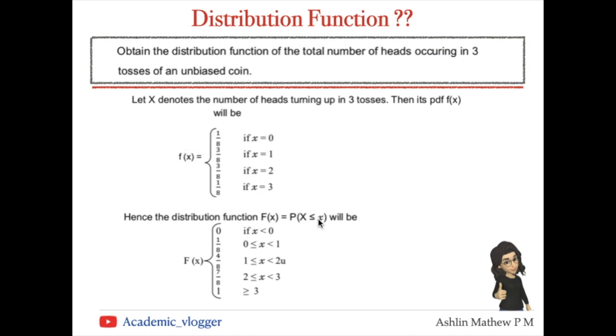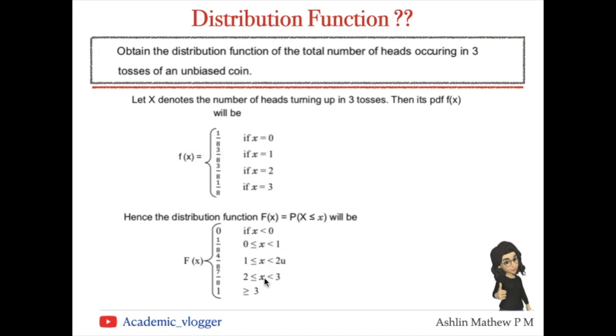So there are two cases. That means X less than or equal to 1 means we have X equal to 1 and X equal to 0. So we have to sum those two probabilities, that is 1 by 8 plus 3 by 8, which gives us 4 by 8.